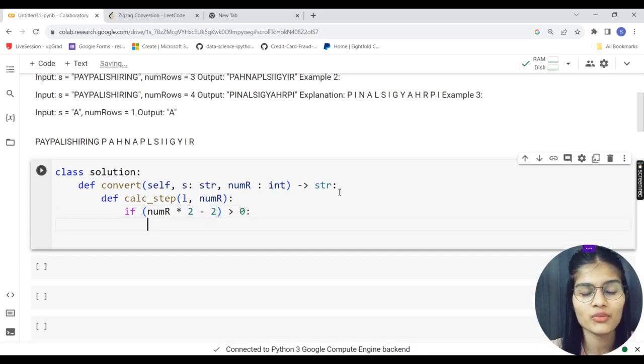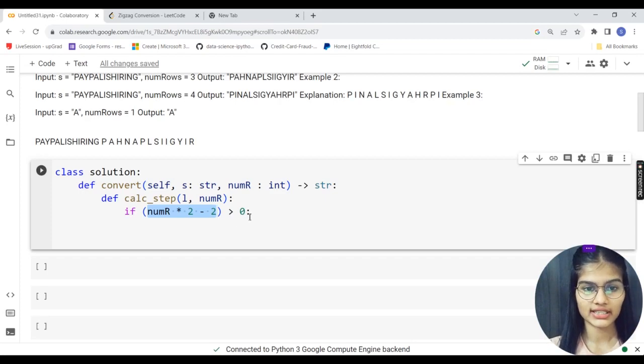Let's say my number of rows is 3. So 3 times 2 is 6, subtracted by 2 is 4. I am just trying to check whether that is greater than 0.